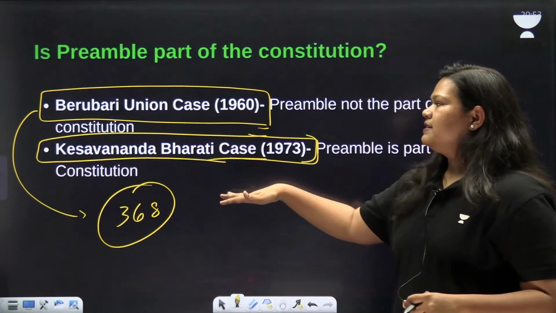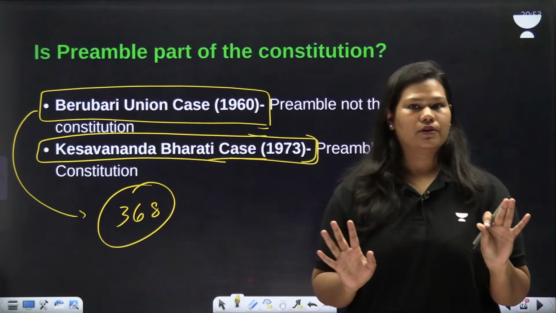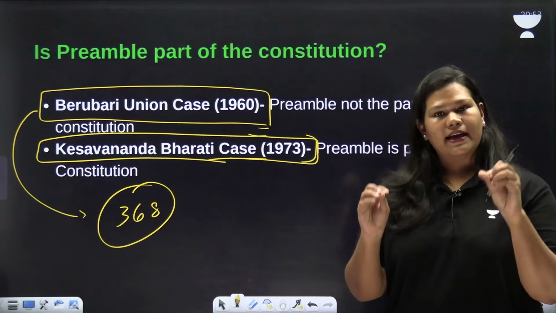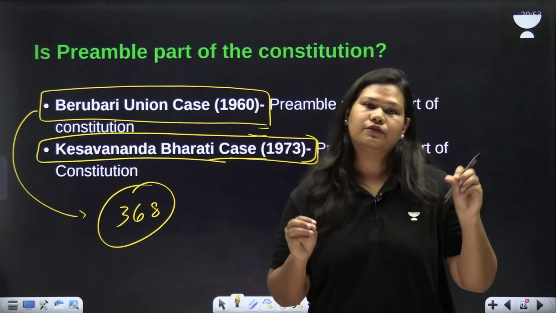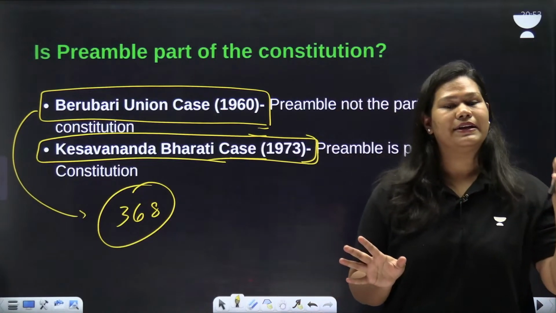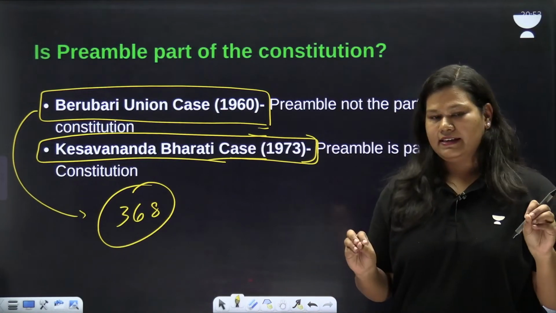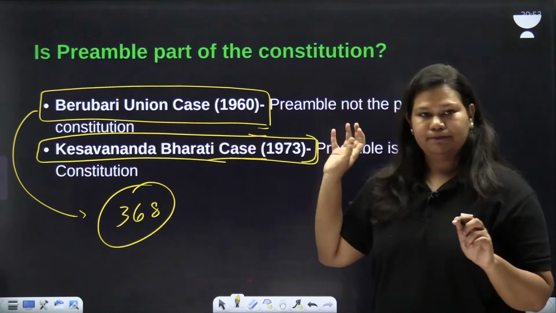In this case, what the Supreme Court said is that preamble is not a part of the Constitution. Parliament has power to amend the Constitution, but preamble is not a part of the Constitution. That's why Parliament cannot amend the preamble. That was the judgment, and it came in 1960.